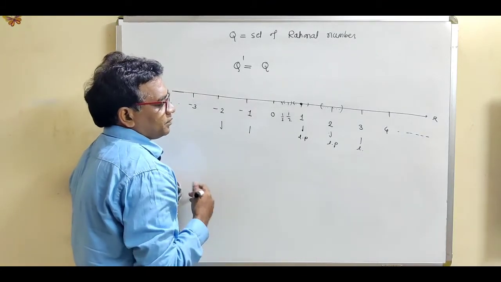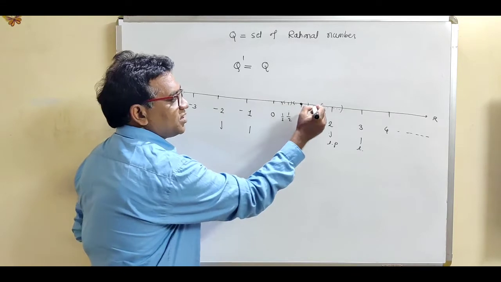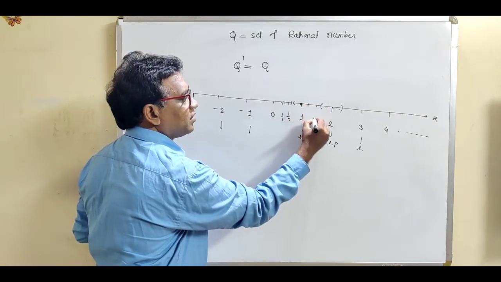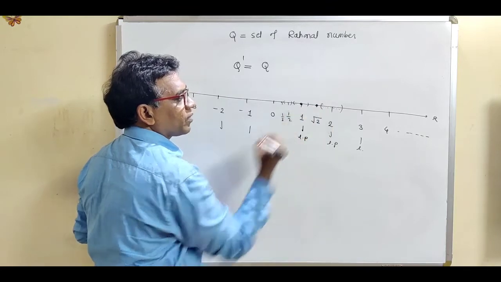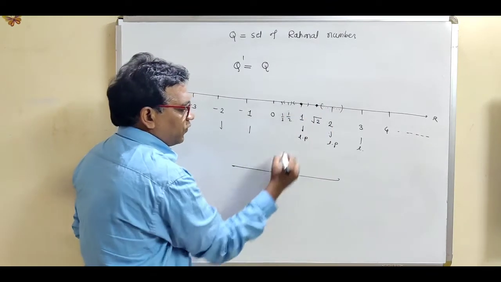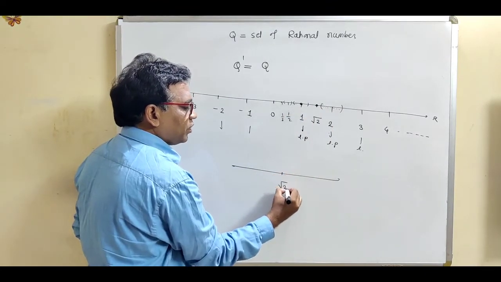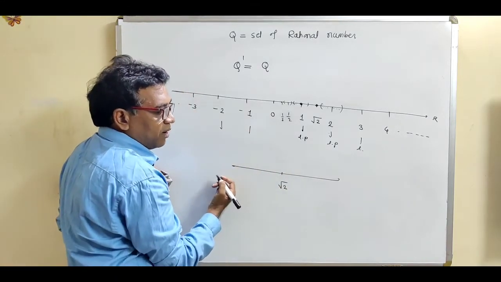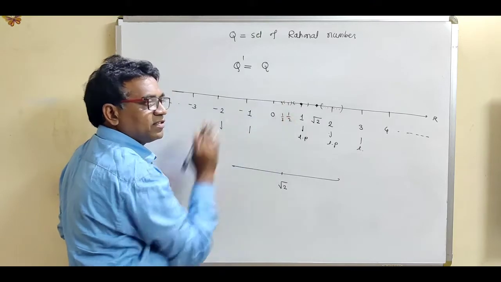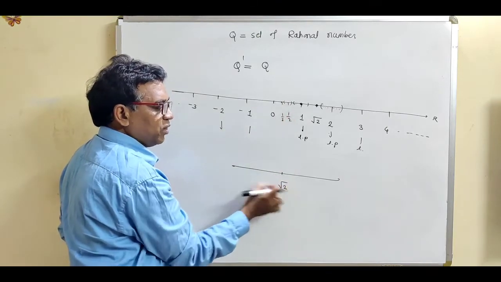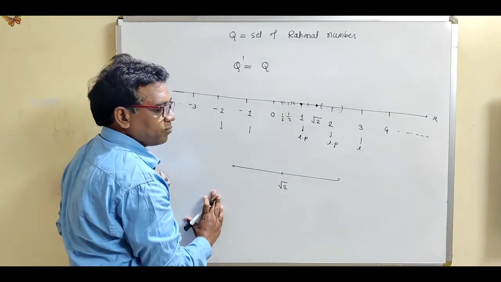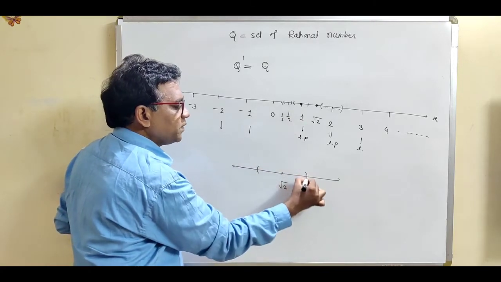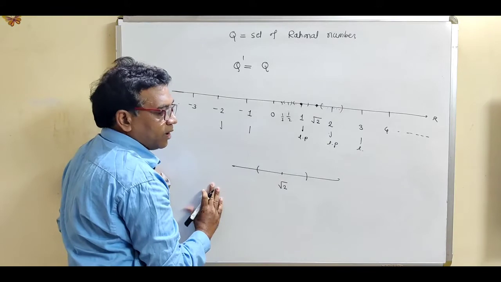Now suppose we consider any irrational number, say root 2, root 3, root 5, root 7, root 11. Let us take root 2 as an irrational number. For this point root 2, consider the open sphere around it.